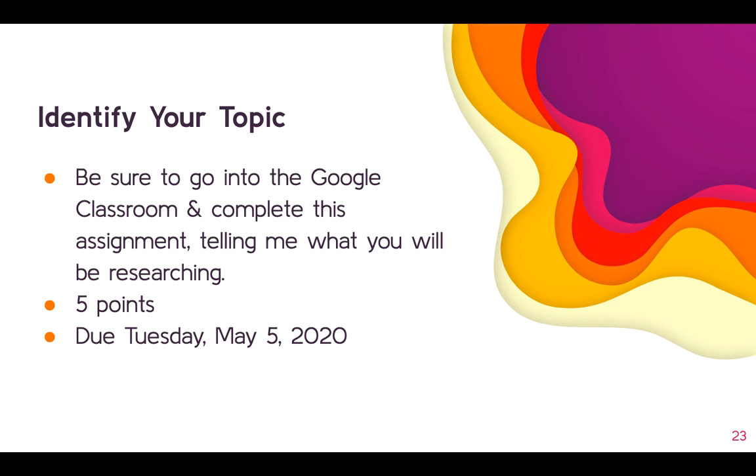Today, what I want you to do to take a step towards completing that final assignment is to identify your topic. So all you need to do today is go into your Google Classroom and tell me what you're researching. This is worth 5 points, and I do need it by the end of the day today.